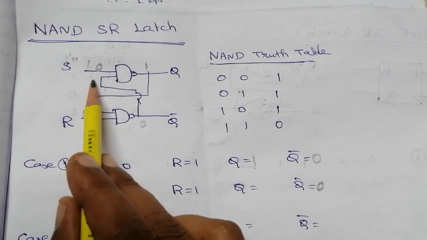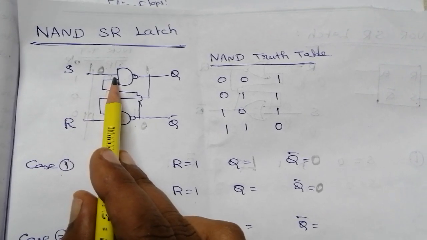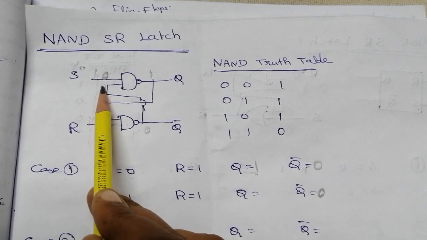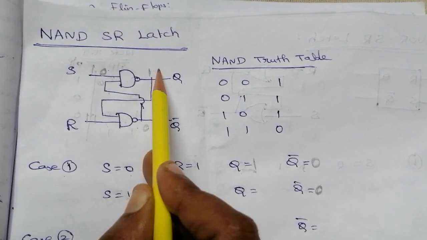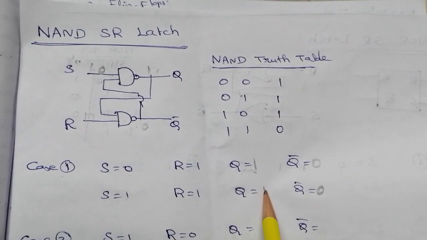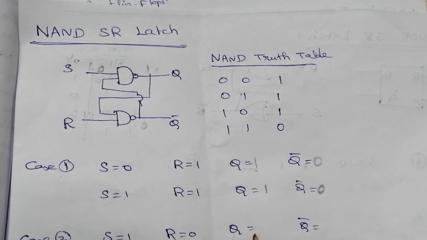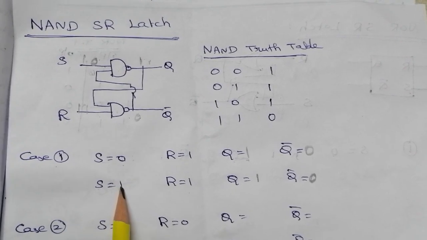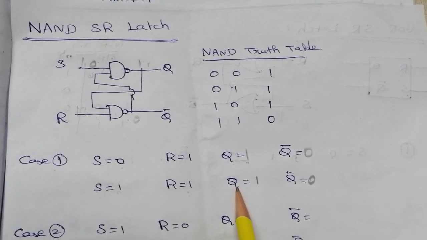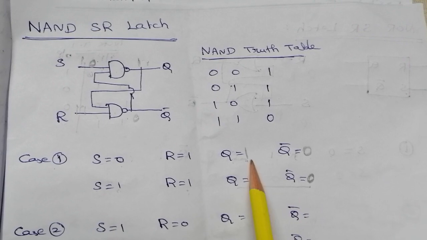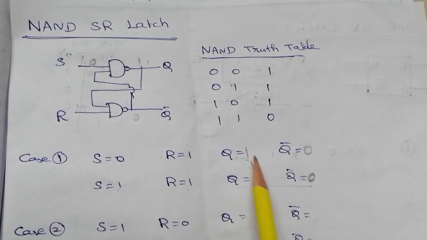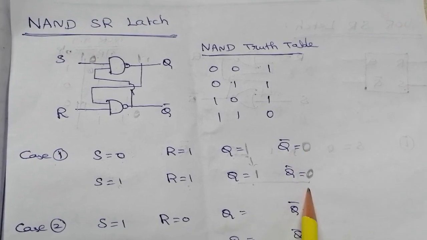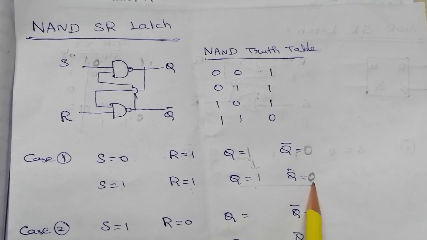This Q bar value is fed back to the input of the first gate. So the first gate inputs are 1 and 0. A 1, 0 combination provides Q value of 1. So Q value is 1. In this case, S is equal to 1, R equal to 1, the present output will be the same as the previous output. Previously 1, present output also 1. Here Q bar equal to 0. This is case 1.